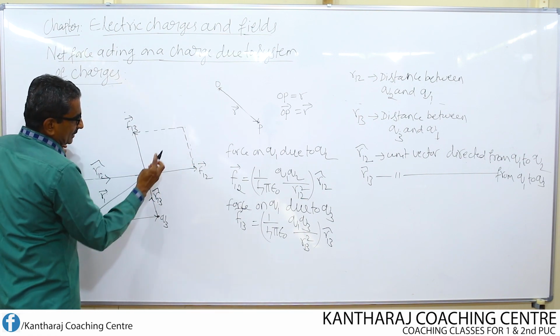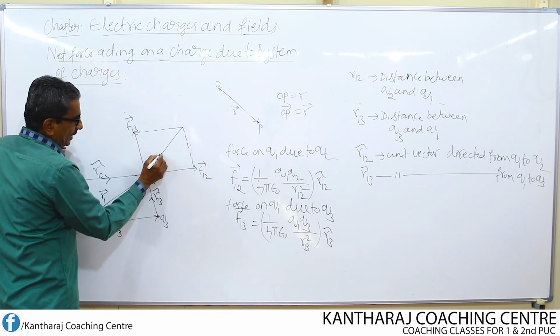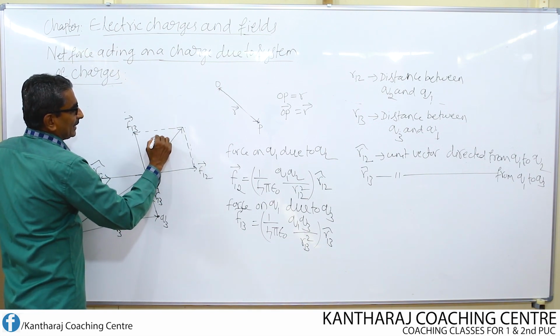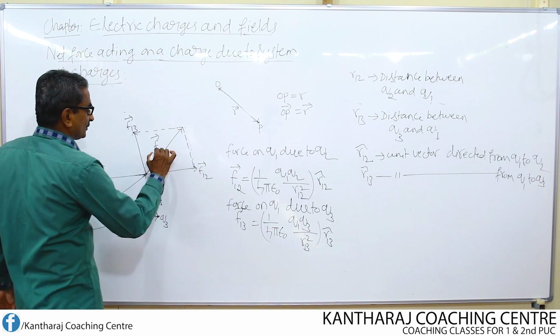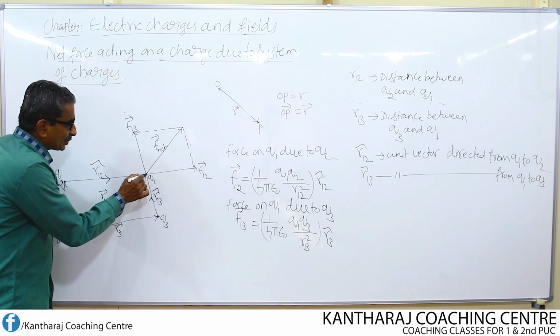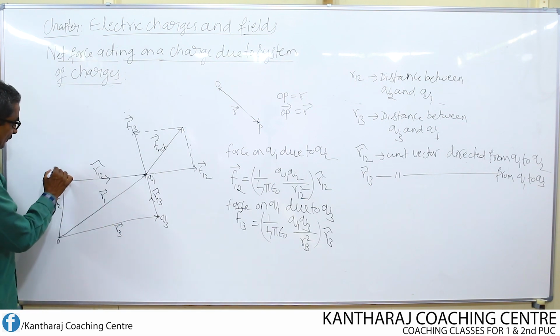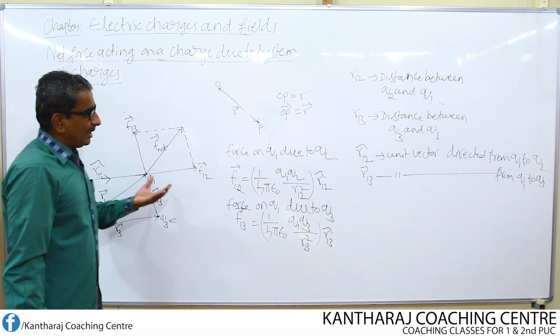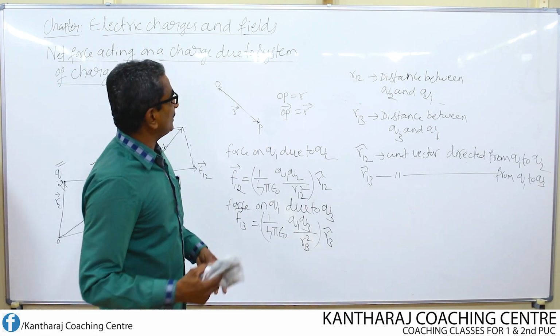Now if I just join this, the diagonal is going to give the resultant force, the net force acting on the charge Q1 due to the charge Q2 as well as Q3. Now according to the principle of superposition, what is the net force now?